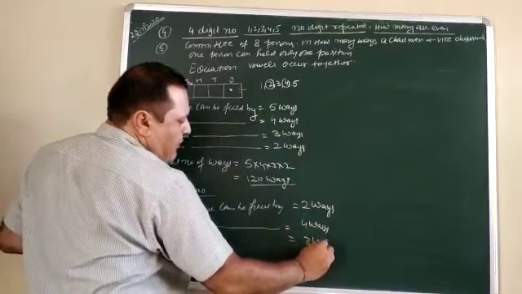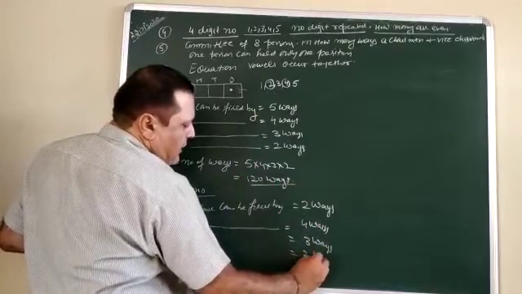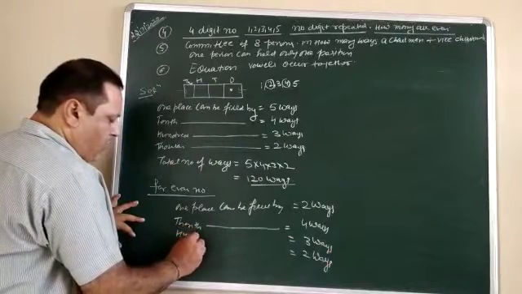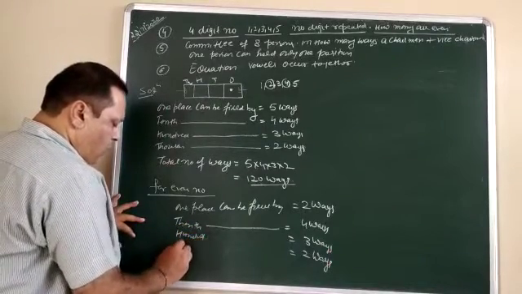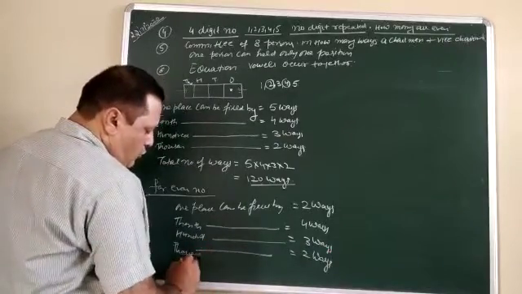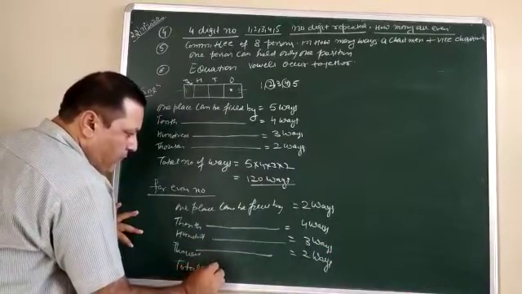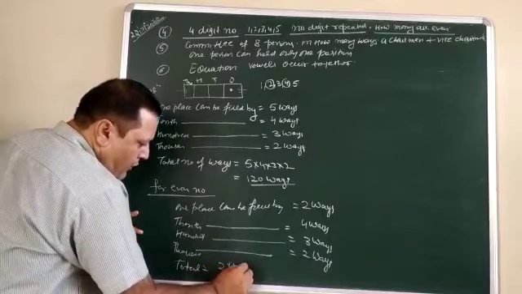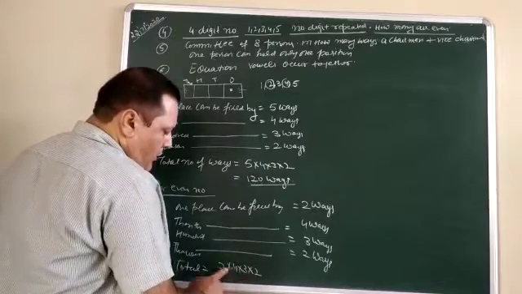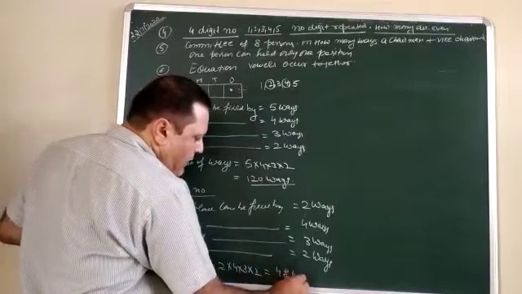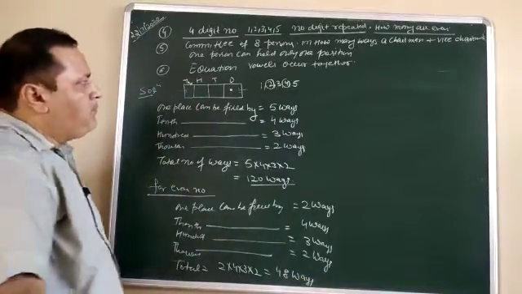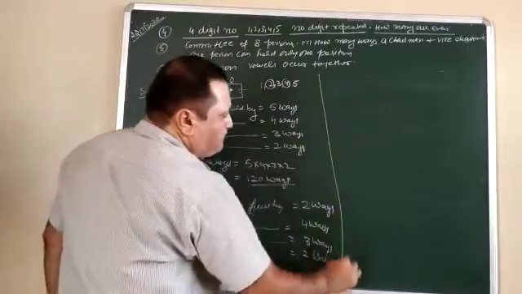Next by 3 ways, next by 2 ways: tens place, hundreds place, and thousands place. So the total number of ways is 2 into 4 into 3 into 2. 4 threes are 12, 24, into 2, 48 ways when you need an even number. Clear?